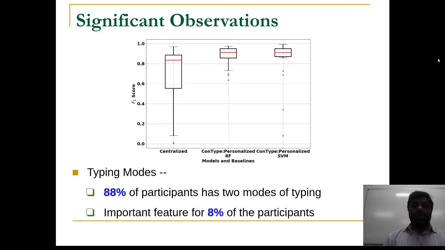We also observe that almost 88% of the users have both the usual and unusual modes of typing present in their data. However, as a feature, typing mode appears only for 8% of the users. This is mostly because of the small volume of data for the smaller cluster, that is the unusual mode.